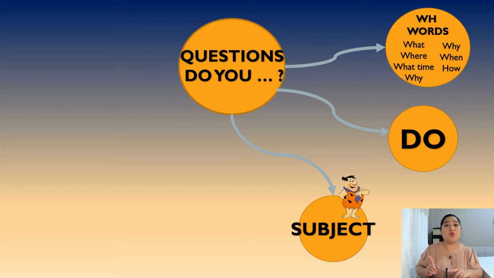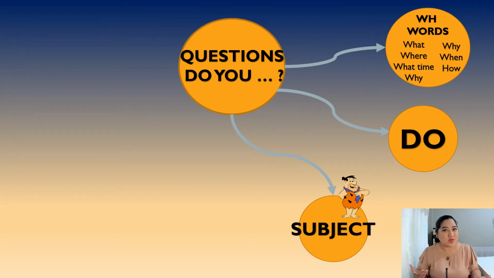For do, we need the subjects I, you, we, and they. Or if you prefer, a plural noun. Here we go. What time do you? What time do your children? What time do your parents? When do you? When do they? What time do we? Yeah, so a what word, auxiliary do, and a subject.